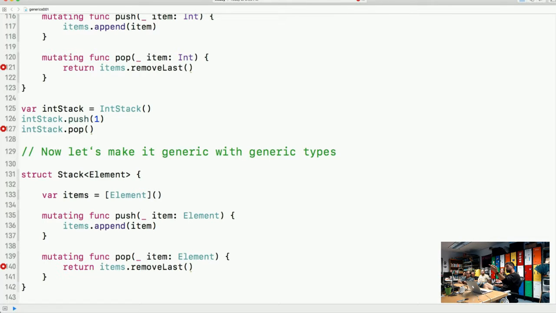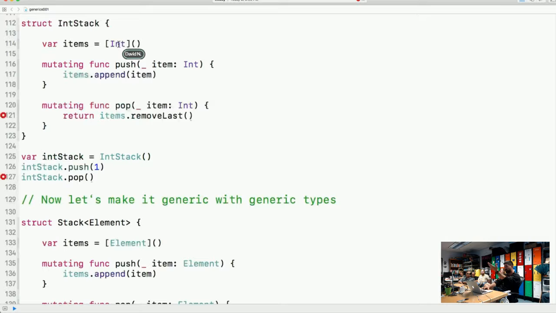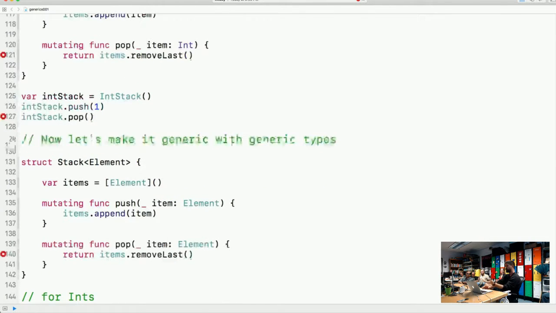On 133, we're specifying that, before we had it in the int stack, it creates an array of ints. This one is creating an array of elements. When we actually call this function, we're able to specify exactly what type that element will be, and then we can use it in the same way to push and pop elements.